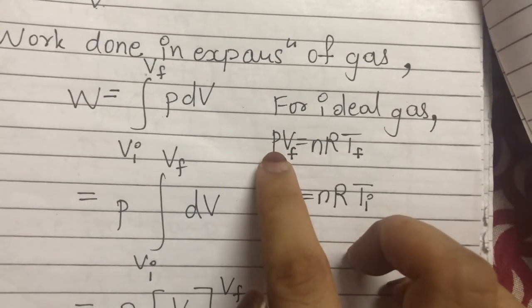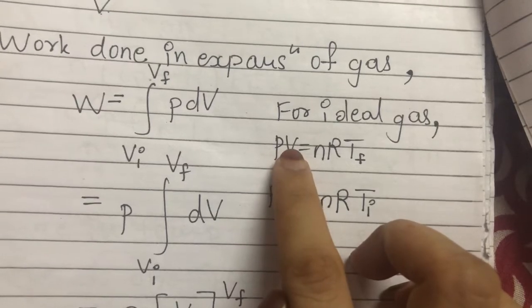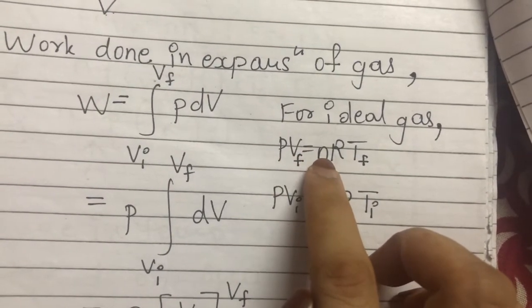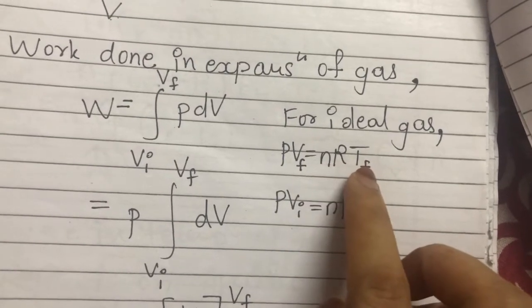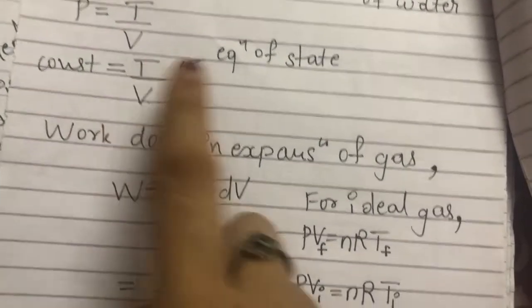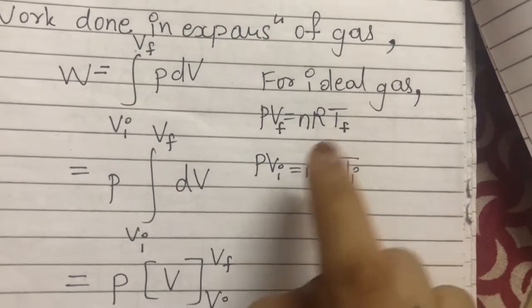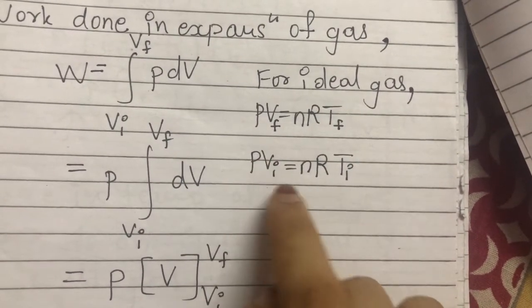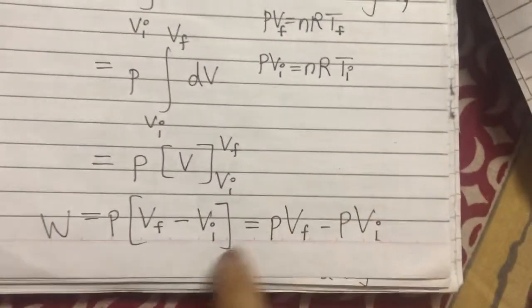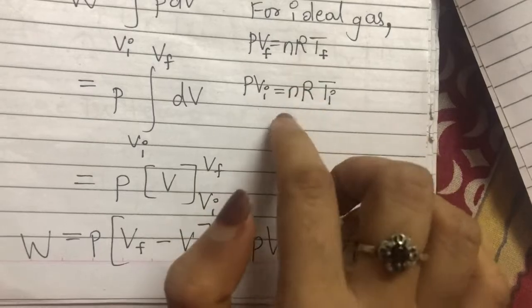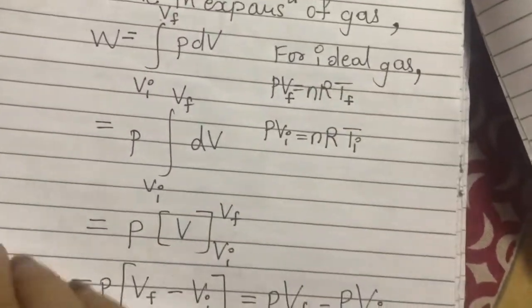Pressure is constant, so we will not write a subscript for it. For the final state, V will be Vf, n is constant, R is constant. Temperature is not constant, temperature is going to vary. So Tf is the temperature at the final state. For the initial state, volume Vi and temperature Ti. So in place of PVf and PVi, I can use nRTf and nRTi.